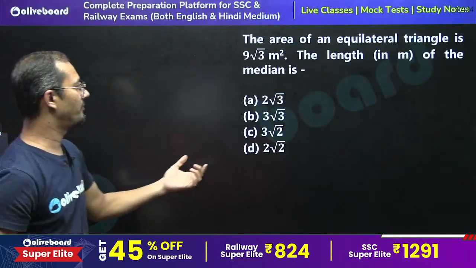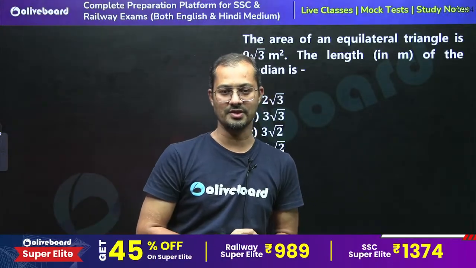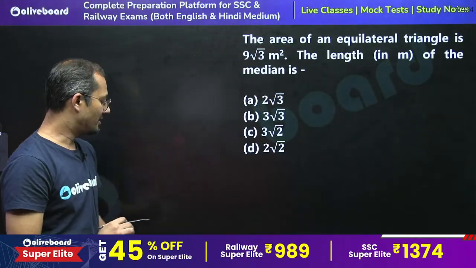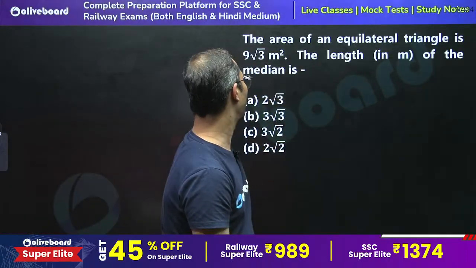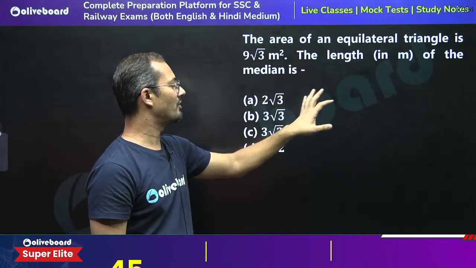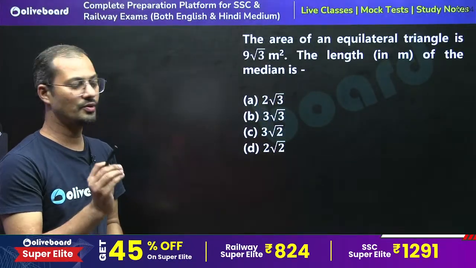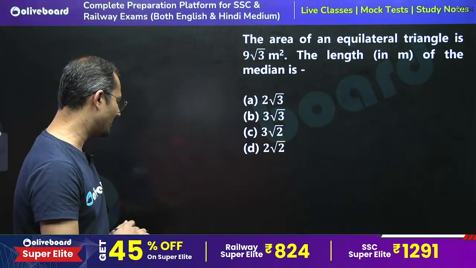So here we go. First question is on your screen. Please tell me what is the answer of this question. Yes, see, the question is saying the area of an equilateral triangle is 9 root 3 meter square. Find the length of median.